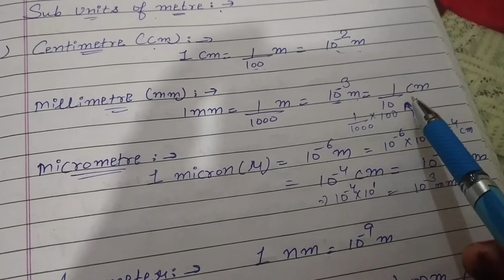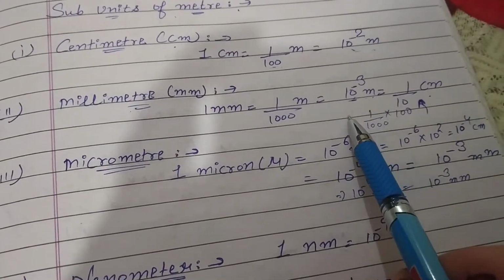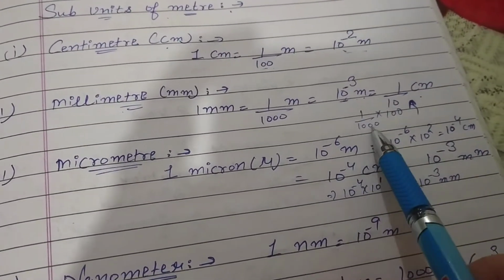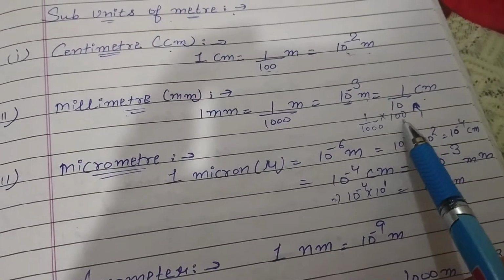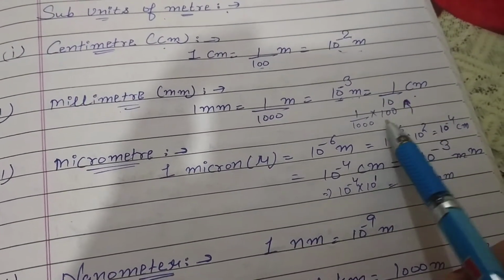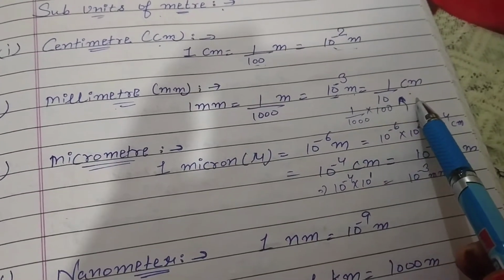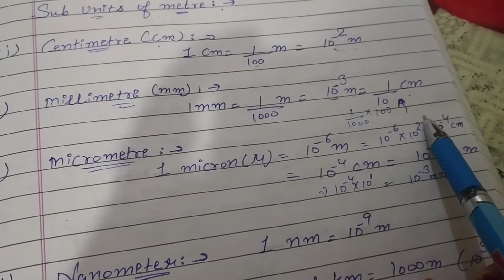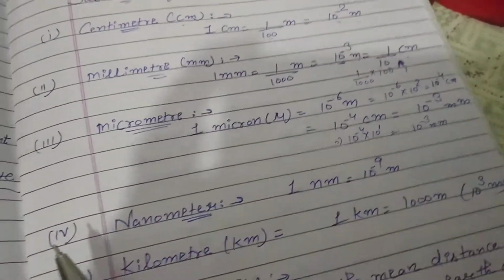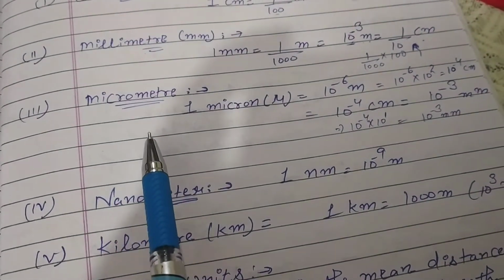Then how we will convert meter into centimeter? 10 is to power 3, that means 1 by 1000. So write here 1 by 1000. Multiply 100. Now cut these zeros. What left? 1 by 10. So this value convert into centimeter, 1 by 10 centimeter. That means 1 millimeter is equal to 1 by 10 centimeter. Okay. After then come to next unit, that is micrometer.